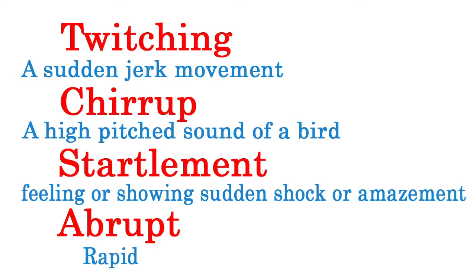So here, the difficult words used in these lines are: twitching, that means a sudden jerk movement; chirrup, a high pitched sound of a bird; startlement, feeling or showing sudden shock or amazement; abrupt, a rapid movement.